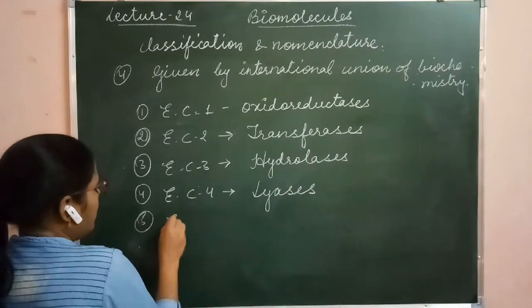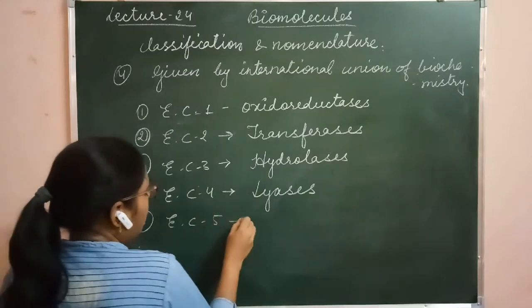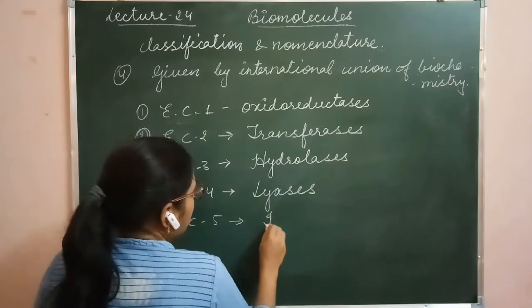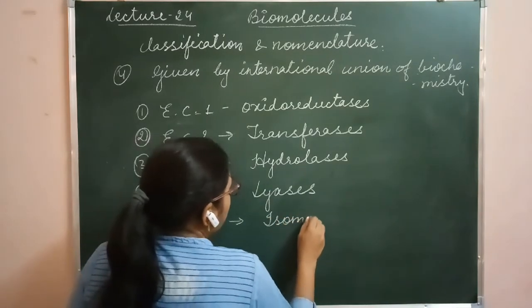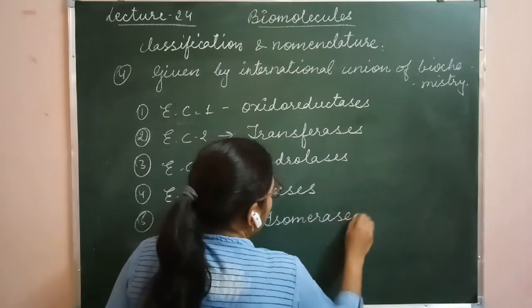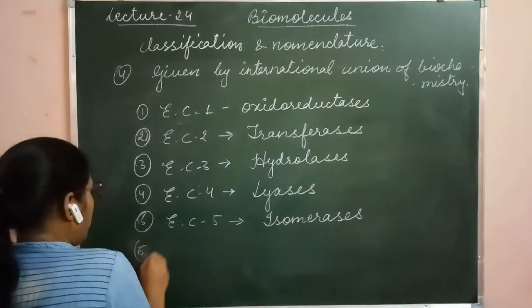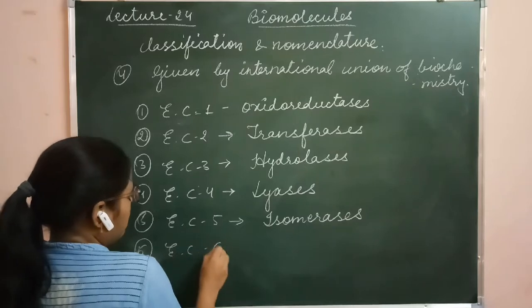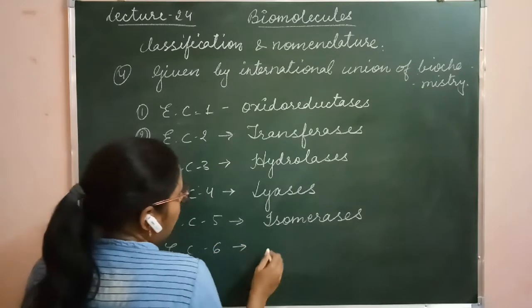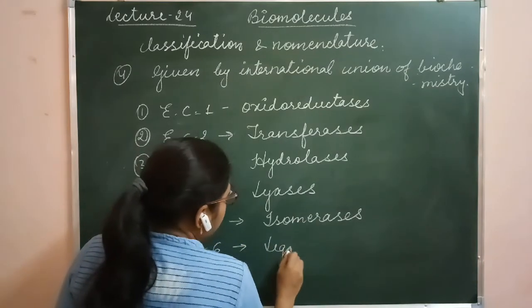Fifth one is enzyme commission number 5, and the category is isomerases. And the sixth category, enzyme commission 6, is called ligases.